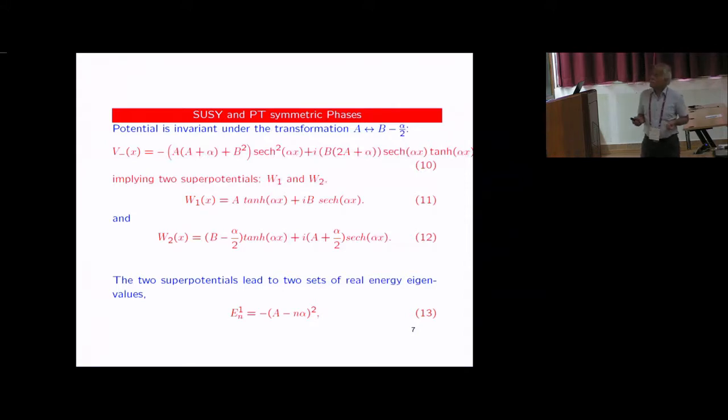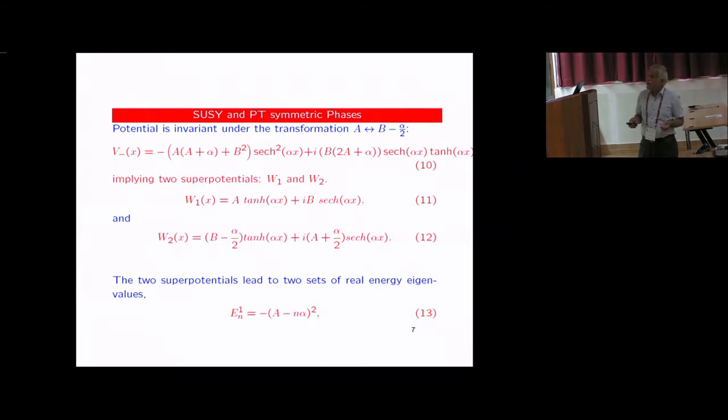I'll show you why. Let us go to the PT symmetric phase again, and you will realize that this potential has a symmetry of A going to B minus alpha by 2. So the potential is symmetric, but the superpotential is not. In fact, corresponding to these two cases, there are two superpotentials which give rise to this potential, and of course the energy will be different and the wave function will be different. Explicitly, here are the two superpotentials, and the superpotentials, as all of us know, will give rise to two different wave functions. Now these are the energies.